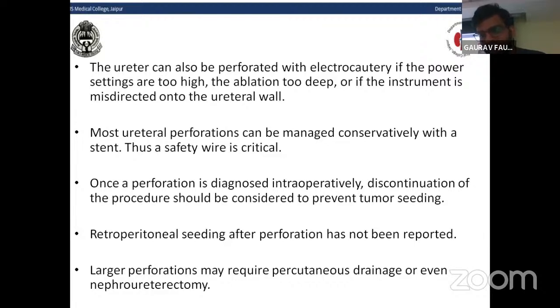Once a perforation is diagnosed intraoperatively, discontinuation of the procedure should be considered to prevent tumor seeding. Although retroperitoneal seeding after perforation has not been reported yet, a larger perforation may require percutaneous drainage or even nephroureterectomy.